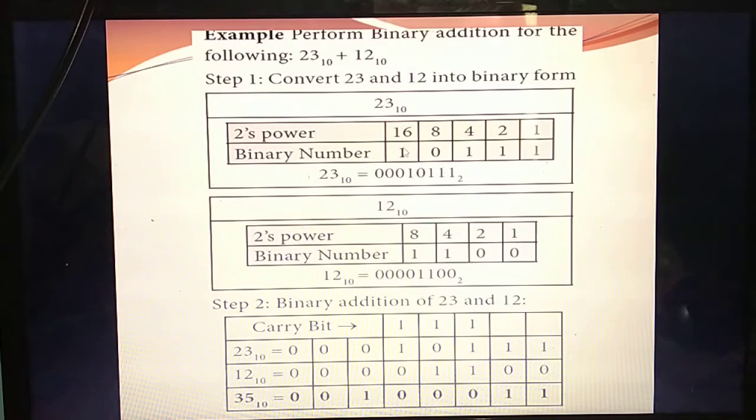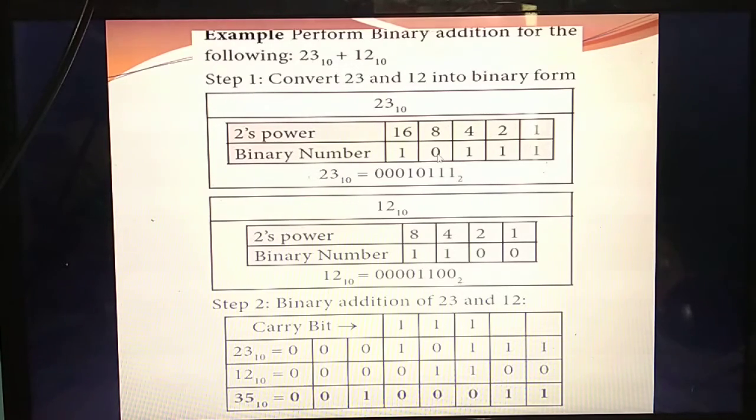So in the place of 16, you already put 1. So remaining how many numbers needed to get the value 23? Only 7. Okay. So what's the possibility to get? So add this number 4 plus 2, 6. 6 plus 1, 7. So you should put this 3 places the value as a 1.